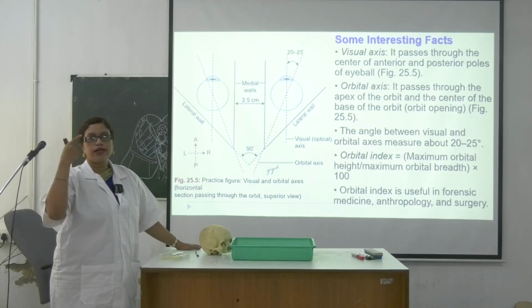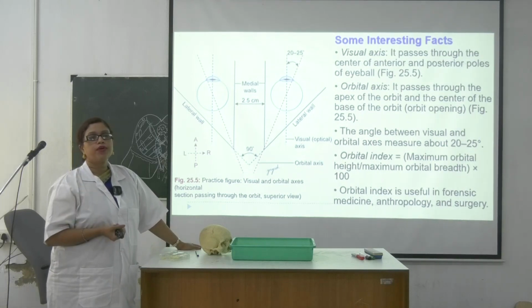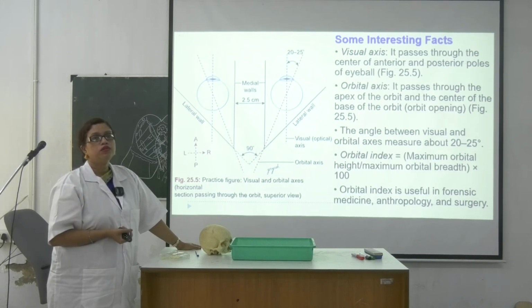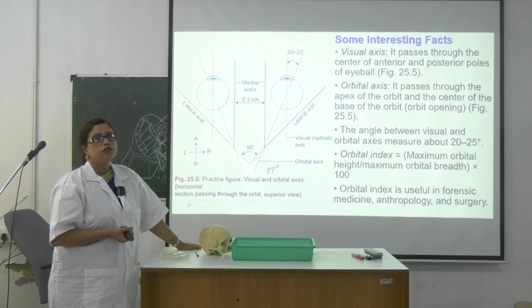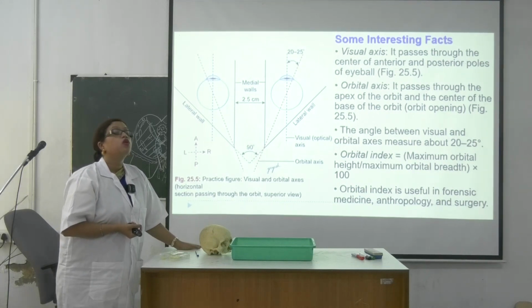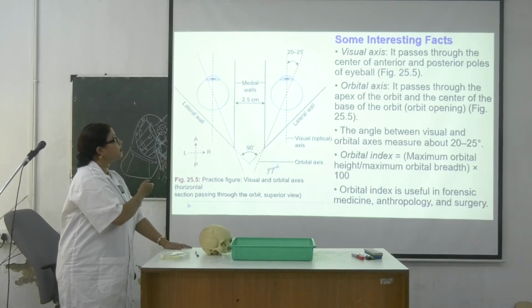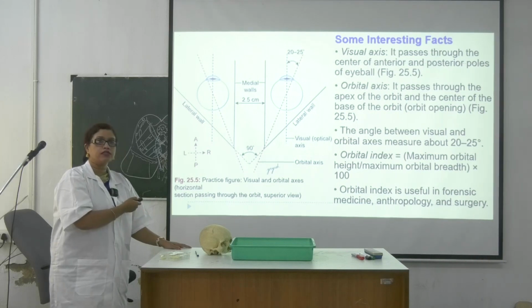Cornea, so the cornea will be there, then what will it pierce? Sclera. Okay, inside, then where will it go? Rods and cones in the retina. Okay, so the line going vertically is the visual axis.